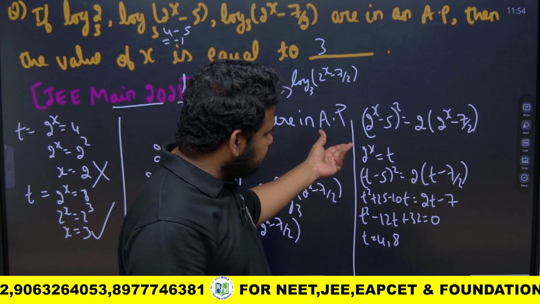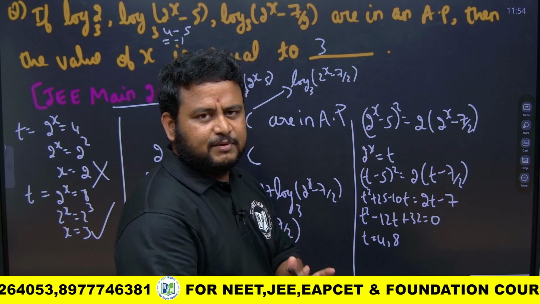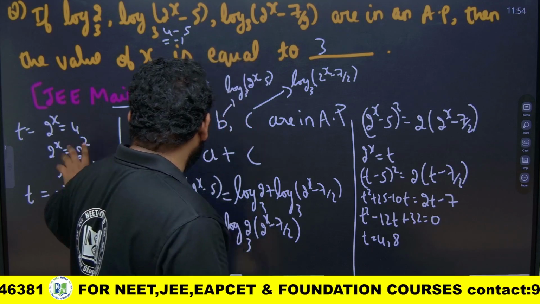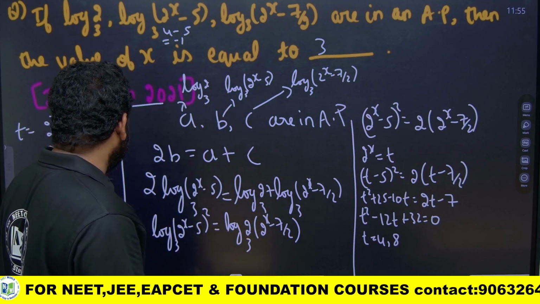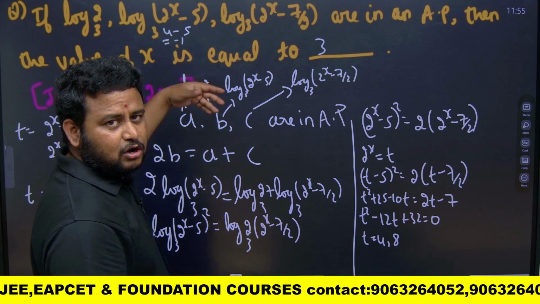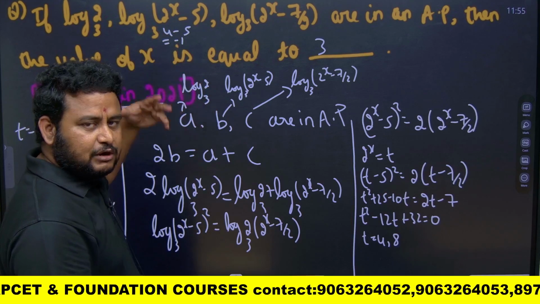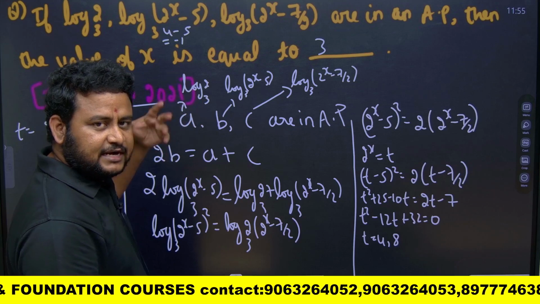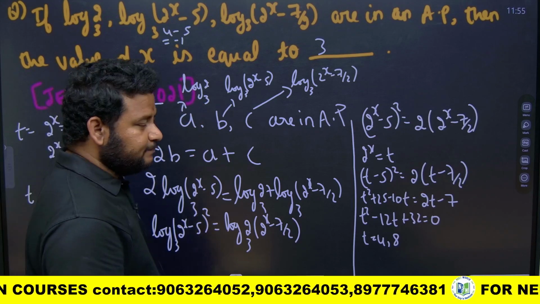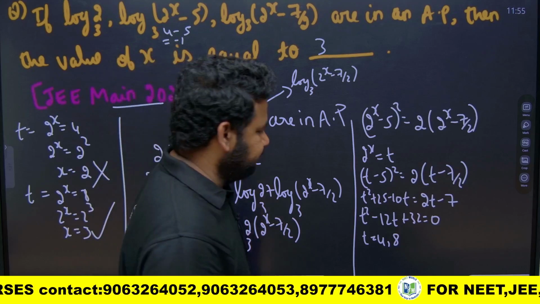So, for the purpose of solving it easily, we take 2 to the power of x is equal to t, and then you should be very careful. x is not equal to 2. If you take x is equal to 2, you will get 4, so 4 minus 5 you will get as minus. The logarithm is not defined for minus values. You have to take logarithm defined for greater than 0. So, that is why we have to take 2 to the power of x is equal to 8, that is x is equal to 3. That is the value you have to consider. Okay, right.